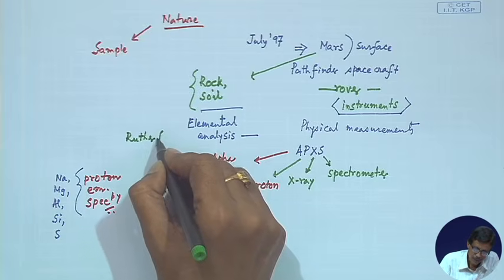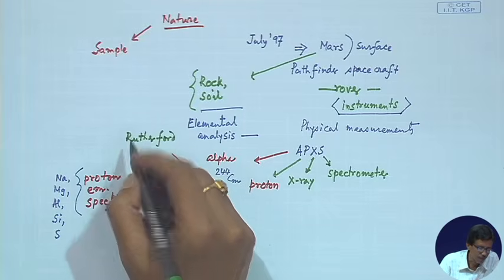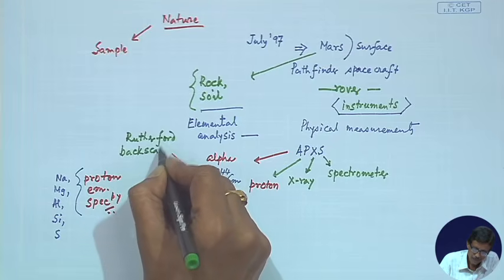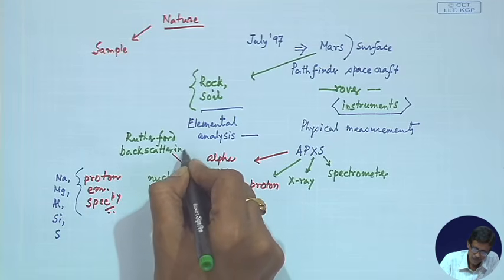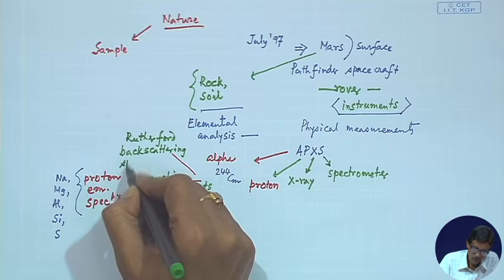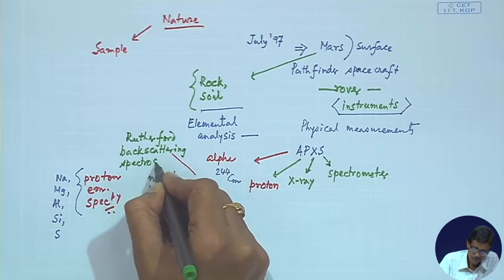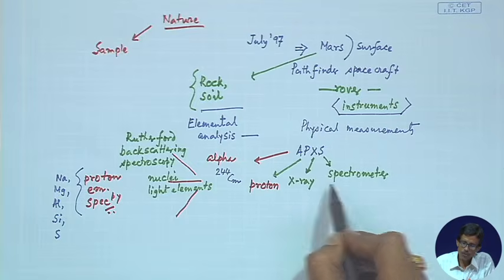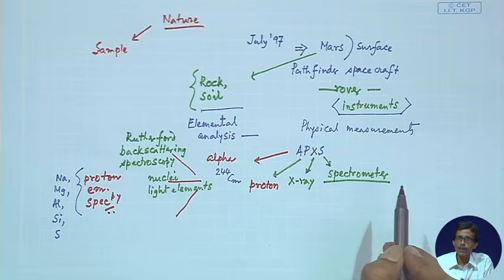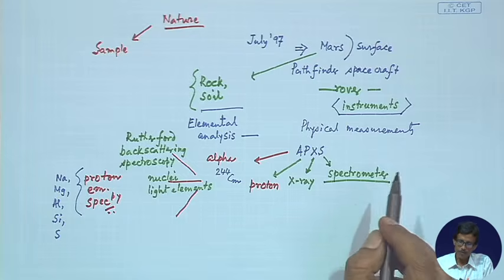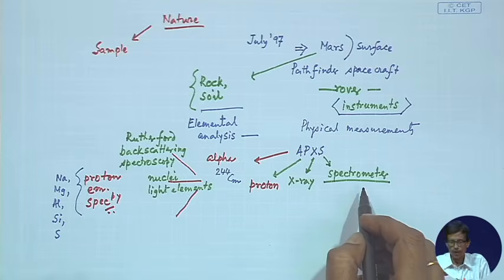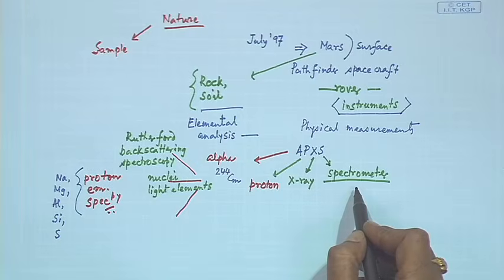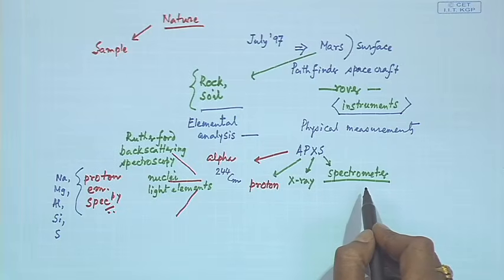It is named after the scientist Rutherford. So, you see that all are spectroscopic things. Analysis is through spectroscopy. That is a very important and major part of what we will be talking about afterwards, that instrumental analysis is nothing but spectroscopic analysis.